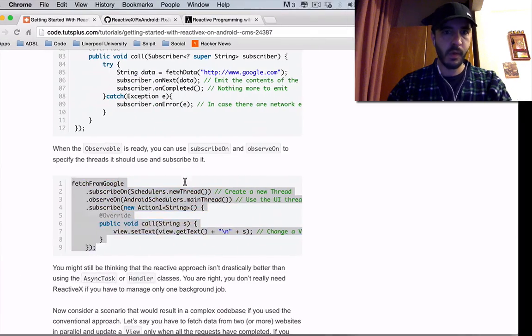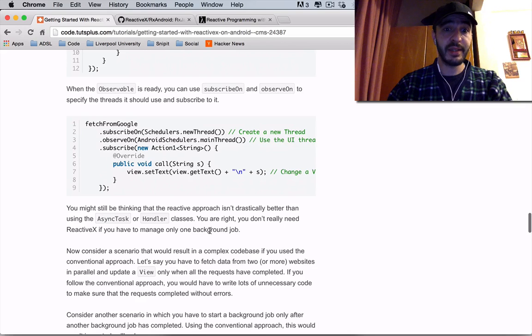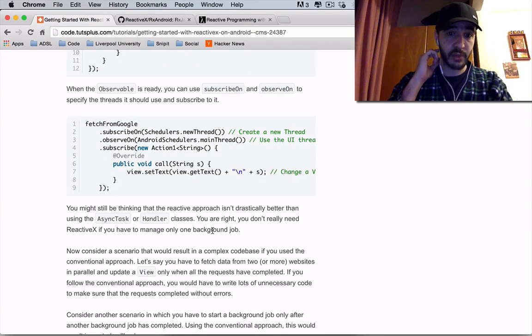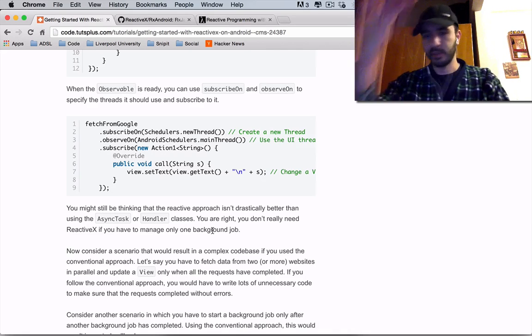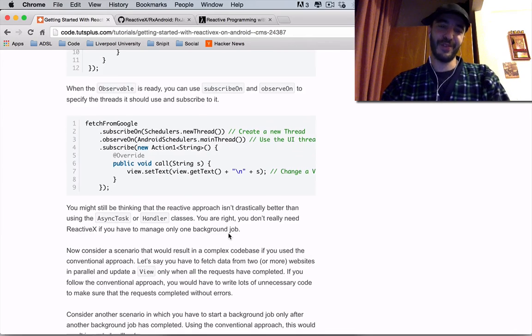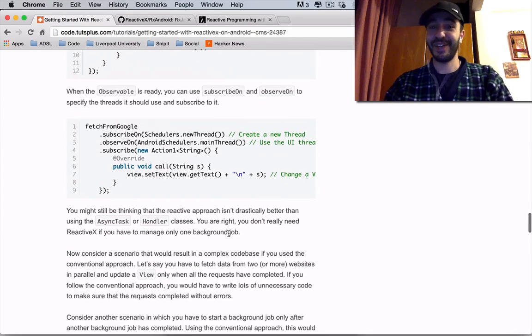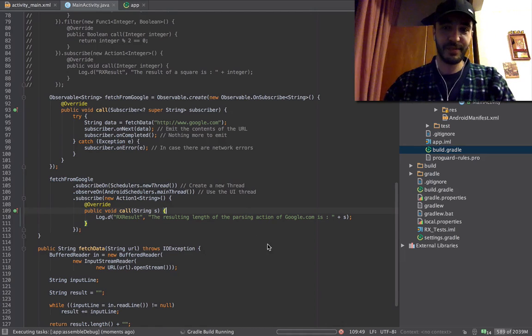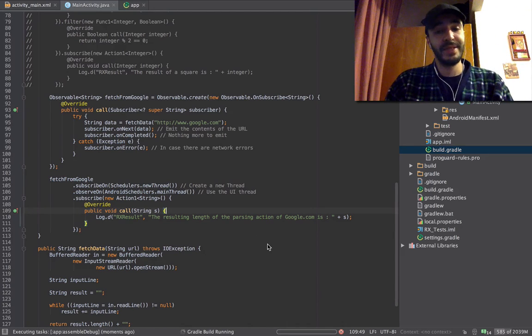You might still be thinking that the reactive approach isn't that drastically better than using the async task or handler classes. You are right. You don't really need ReactiveX if you have to manage only one background job. What if you had more background jobs? You have more async tasks, you have to wait. It's a mess. Let's run this and see what happens.